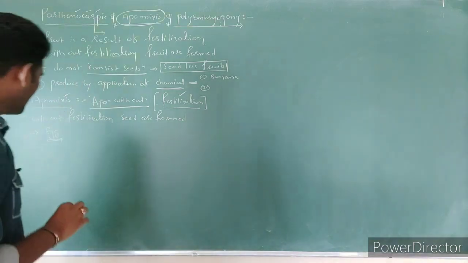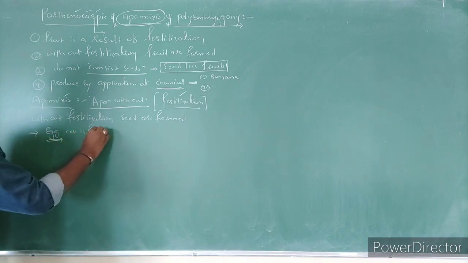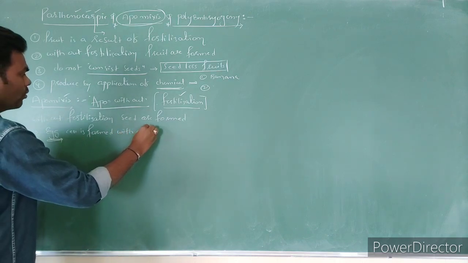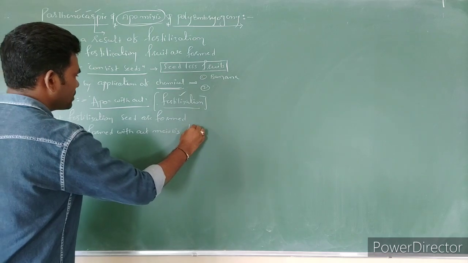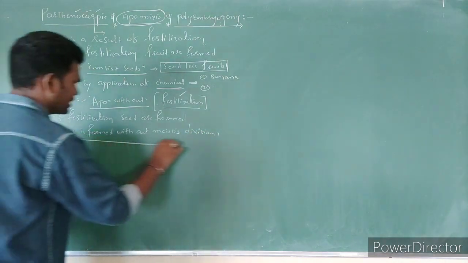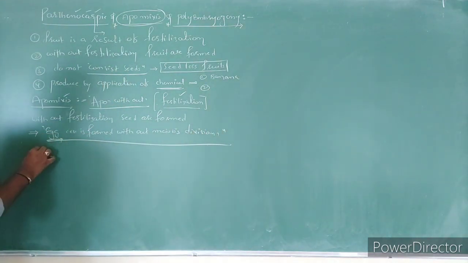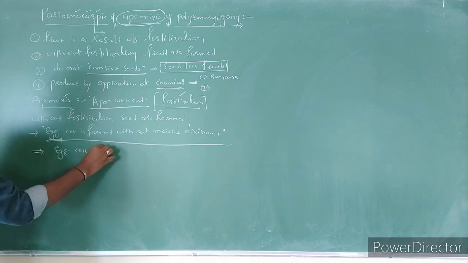Go to the point. Here the egg cell is formed without meiotic division, without meiosis. It means the egg cell is 2n, diploid.